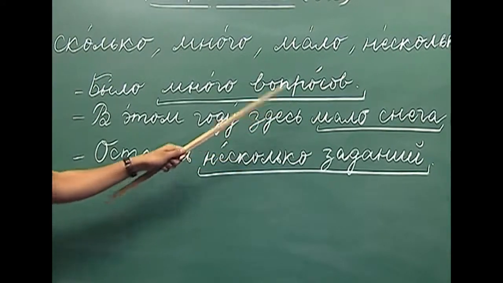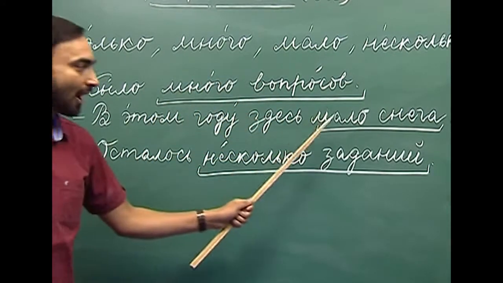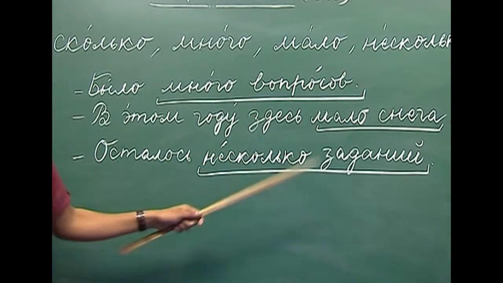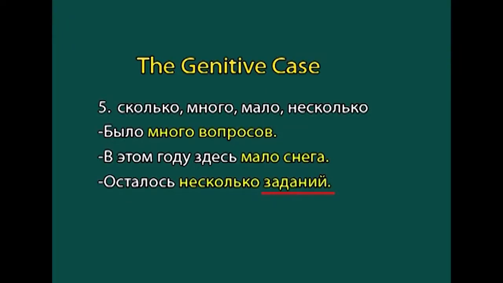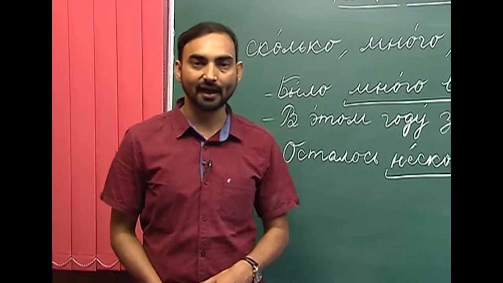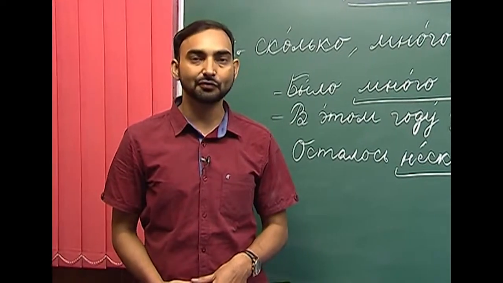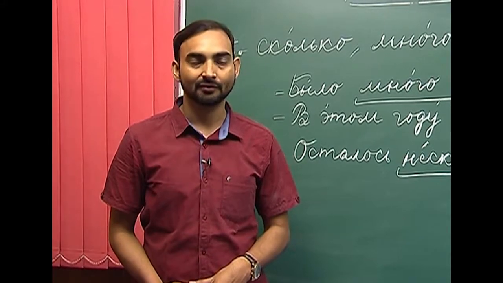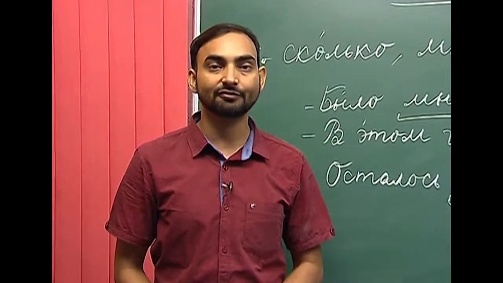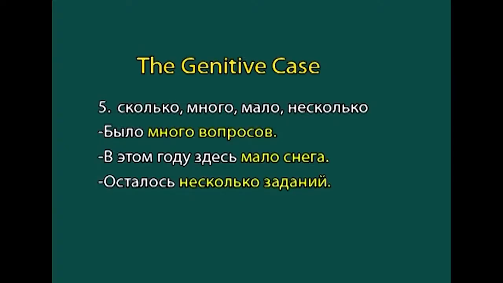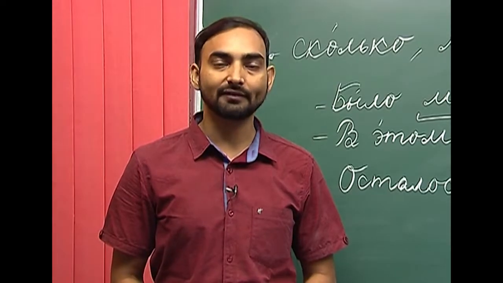So, here as you can see, after mnoga, mala, neskalka we have used the genitive case of nouns. Zadani has become zadani, snake has become snega, and vapros has become vaprosaf. So, now we have already discussed some of the important uses of the genitive case. In the next lesson we will learn about the declension of nouns in the genitive case. So, this is all for today. So, what all we have learned today?